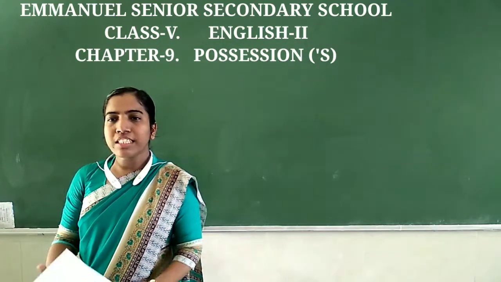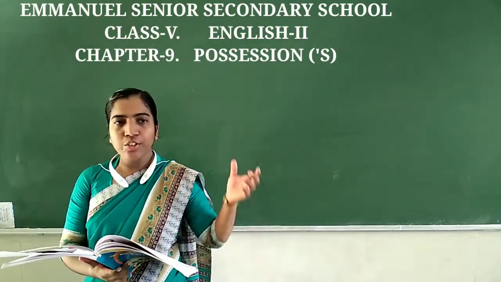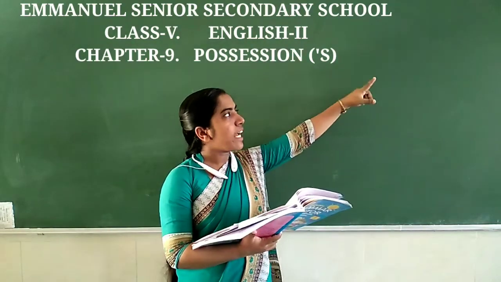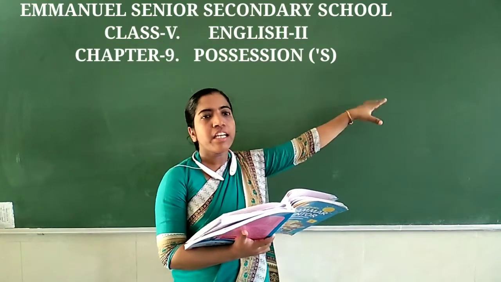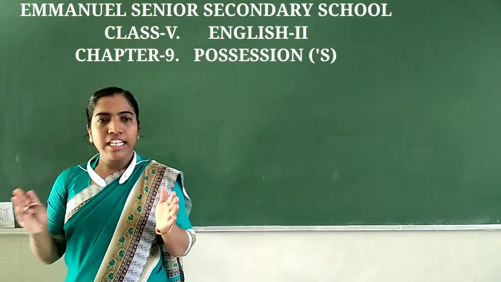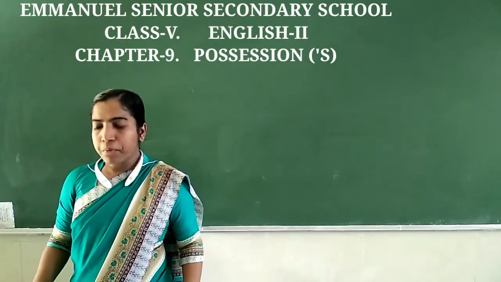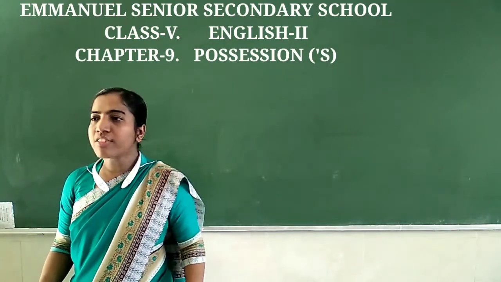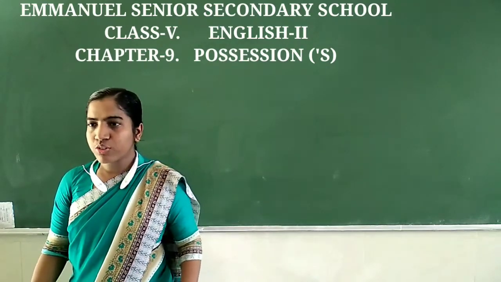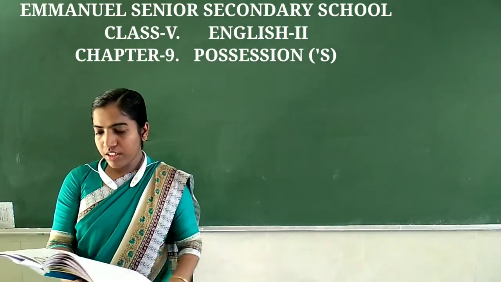So the name of the chapter is Possession. What is the name of the chapter? Possession. And you can see in the heading the name of the chapter, Possession and Apostrophe S. Okay. Now let's learn what this possession is. Possession means ownership. Okay. एक चीज किसका है, जिससे बिलोंग करते हैं, that's called possession. And in English grammar there are some rules we need to follow in order to show the possession in the sentences. Okay, so everyone open your books to page number 35.